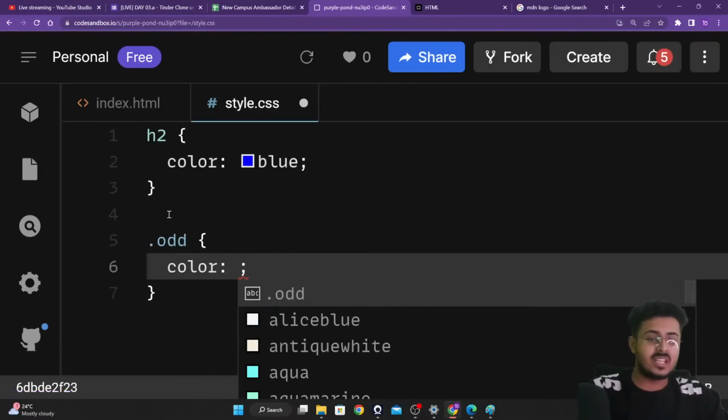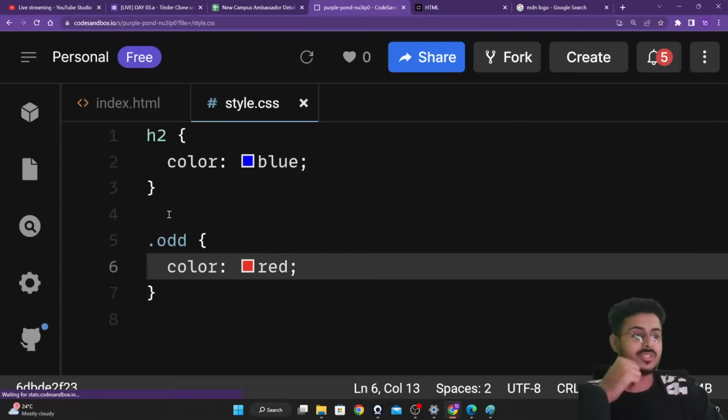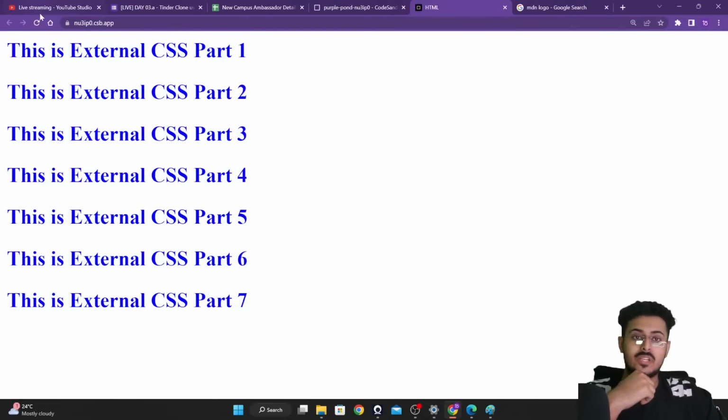I'm going to change the color to red. Okay, I'm going to change the color to red, guys. I'm going to save this. I'm going to go back to my website. I'm going to reload my page. As you are able to see,